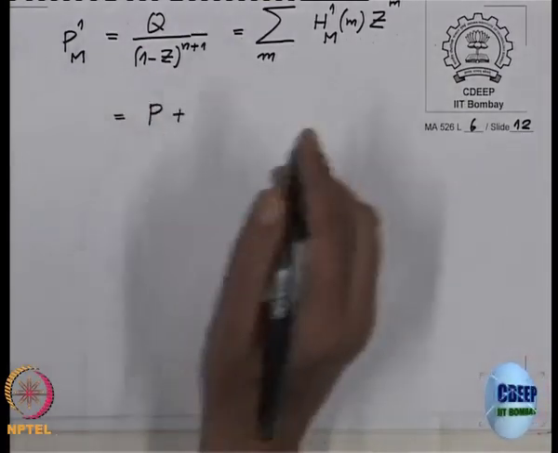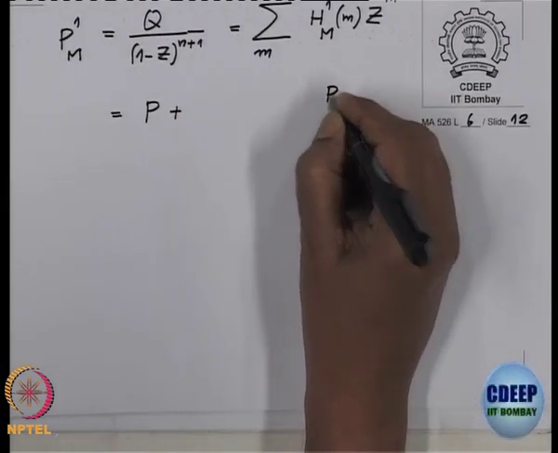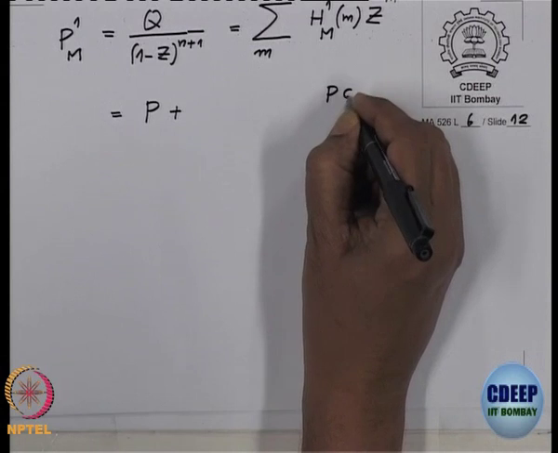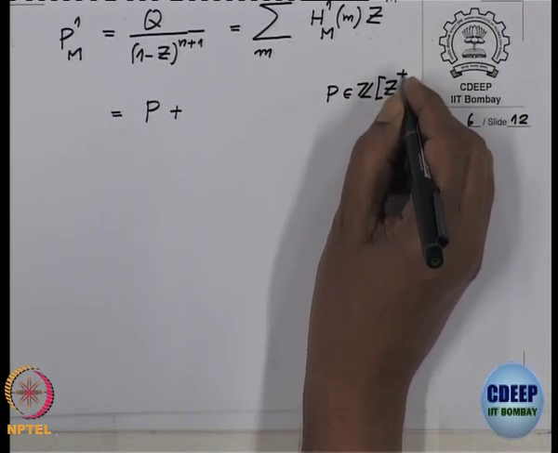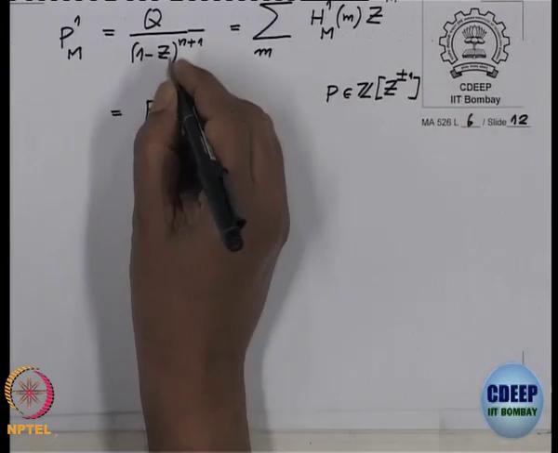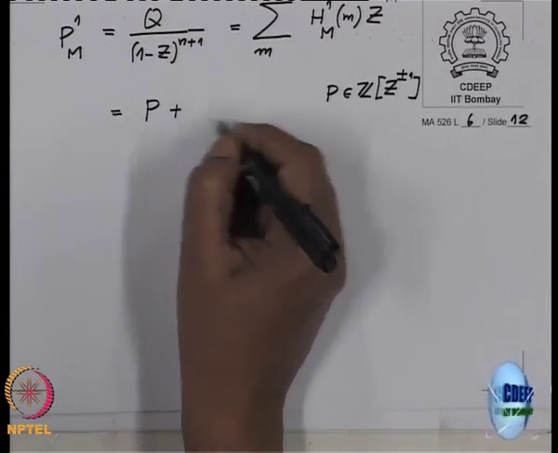P is the unique Laurent polynomial which I got after dividing by this, and then some more terms will come.